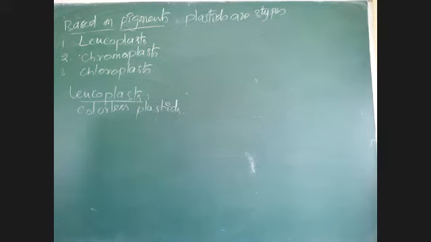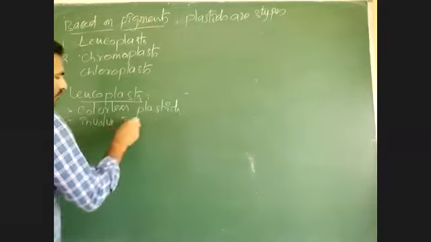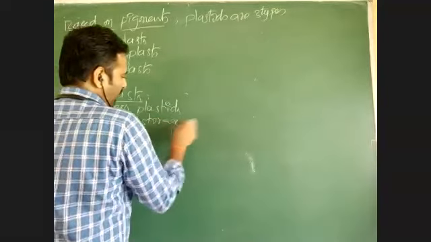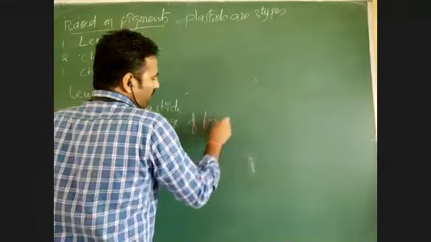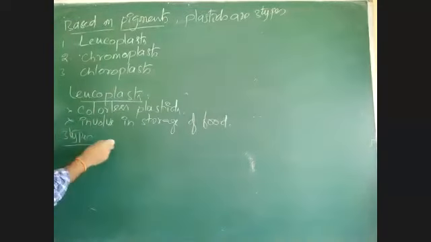The main function of leucoplast is storage of food. Based on the food stored, leucoplasts are again 3 types. Just names only, with the examples I will give.